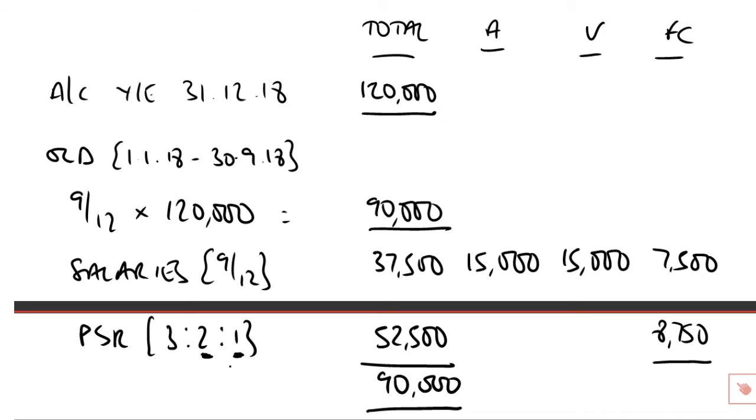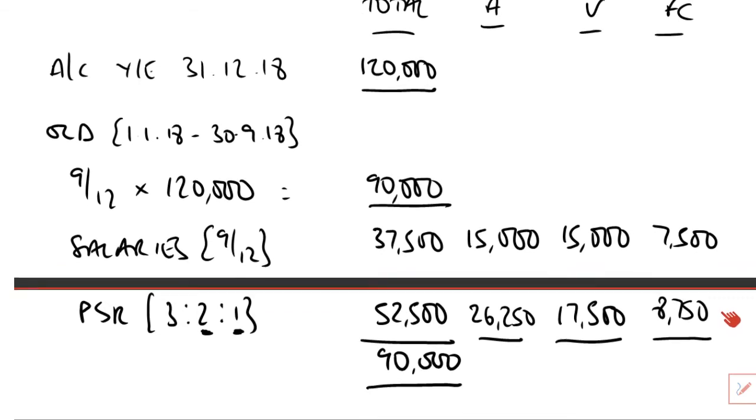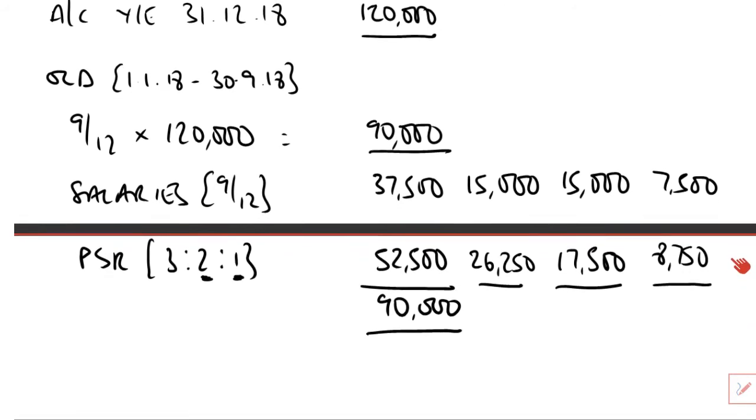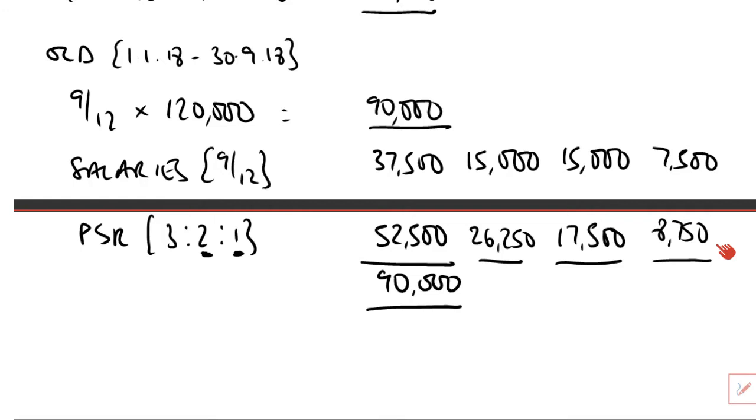2/6, 1/3 of that belongs to partner V, and that therefore, or 2 times 8,750, is going to be, what's that, £17,500, and 3/6 of the 52,500, i.e. 26,250, will be credited to partner A here. So the first part of the accounting period, up to the date when partner A left the partnership, 9 months of 120, old agreement salaries, old agreement PSR.